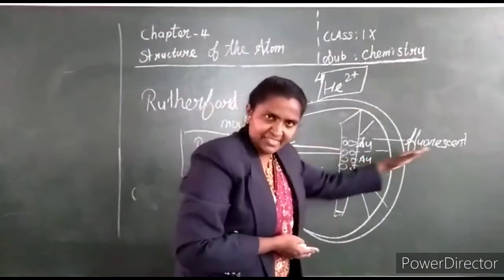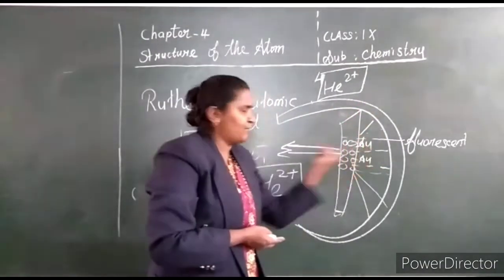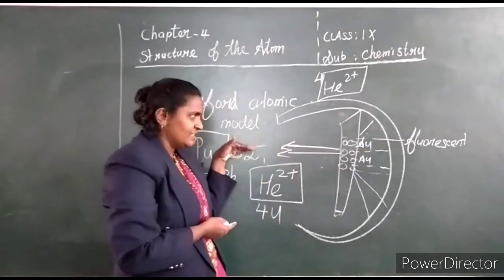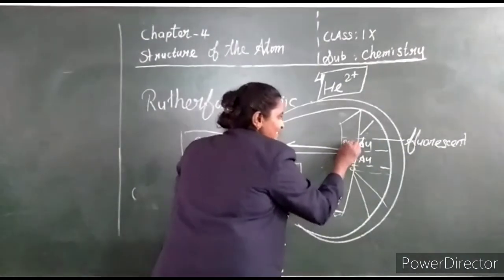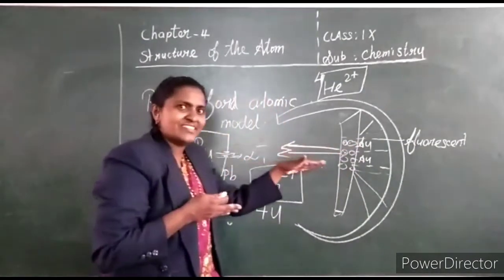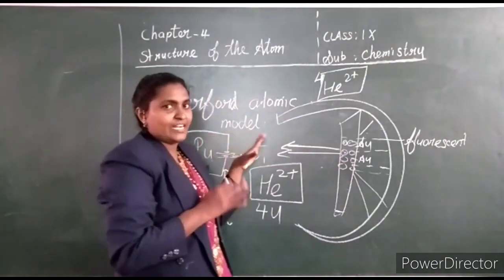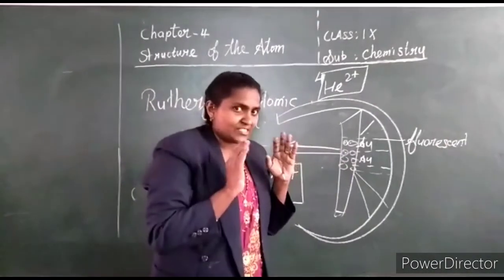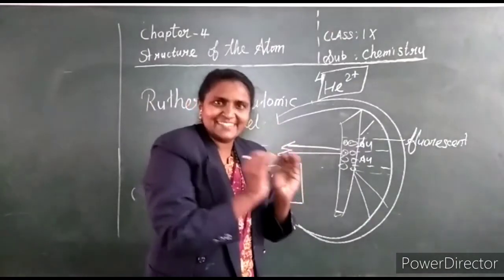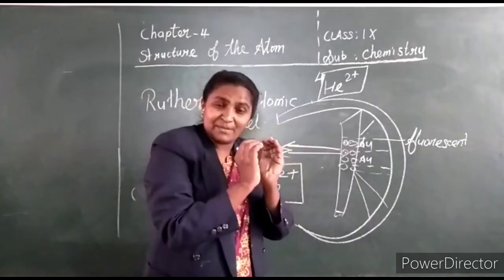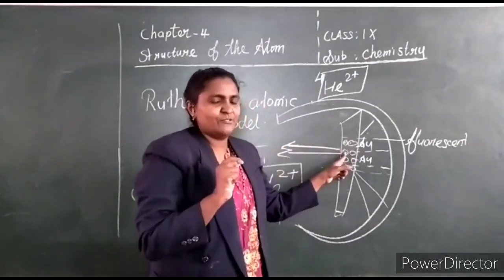Most of the particles went through. Some of the particles were deflected. Very few rebounded back, because the alpha particle is positively charged and at the center of the nucleus there is also a positive charge. So whichever hits the center will deflect back. Understand? And the conclusion is that inside the atom there is much space, and at the center of the atom the whole mass resides. The whole mass of the atom is present at the center, and the center has positive charge. Okay? Thank you.